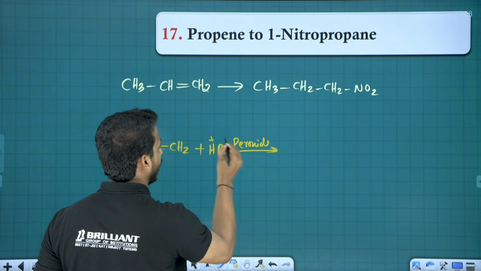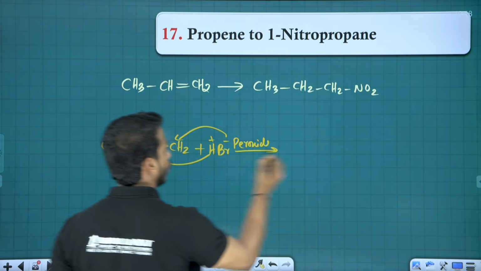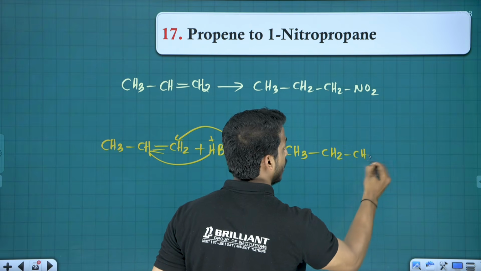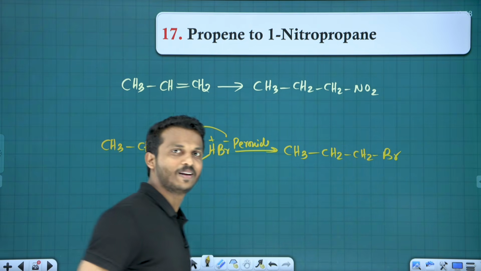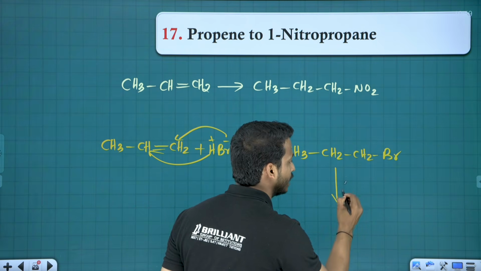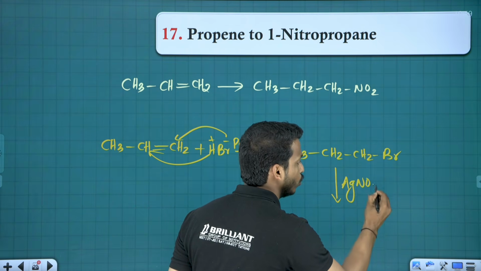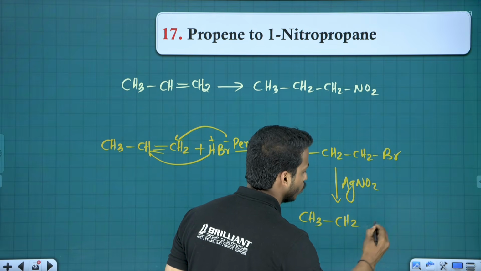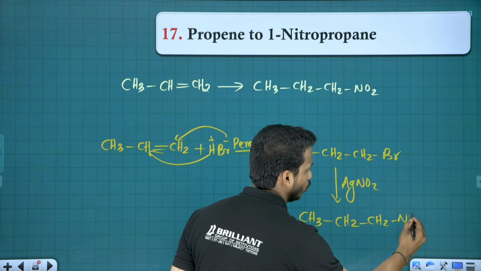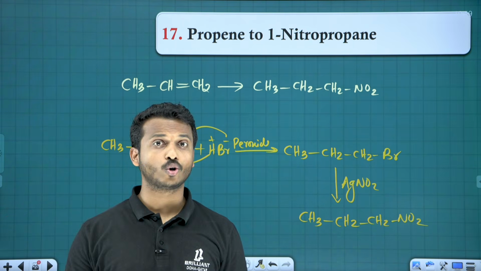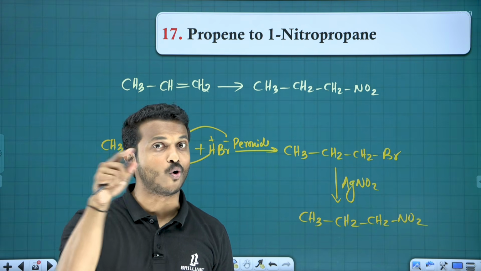So what happened? Negative part comes to the first position. Okay. So we will get 1-bromopropane. See how many times this Markovnikov and all is repeating here. Now how to convert the bromine into nitro group? We have the reagent AgNO2. You know, AgBr out. We get CH3, CH2, CH2, NO2, 1-nitropropane. So can we use KNO2? No, KNO2 will give you ONO.